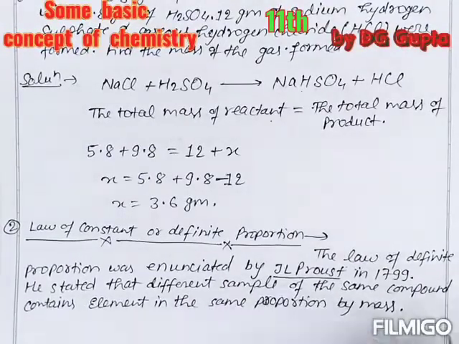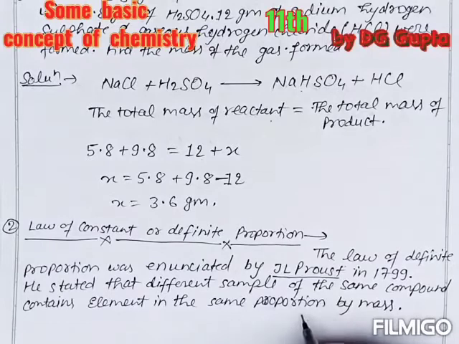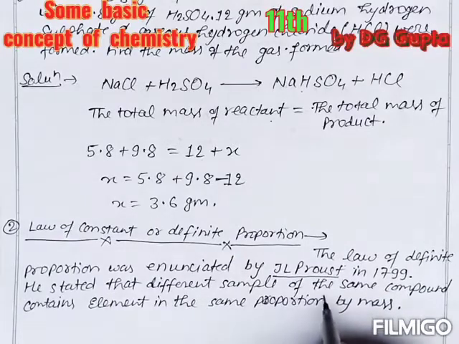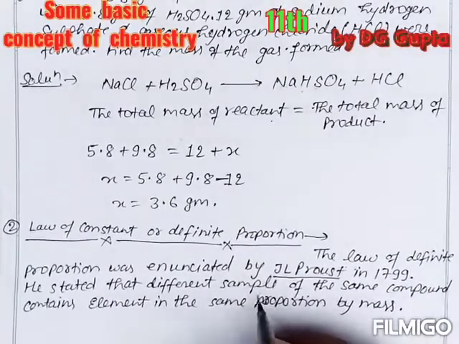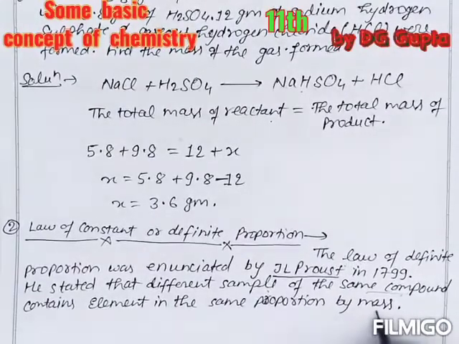He stated that different samples of the same compound contain elements in the same proportion by mass.